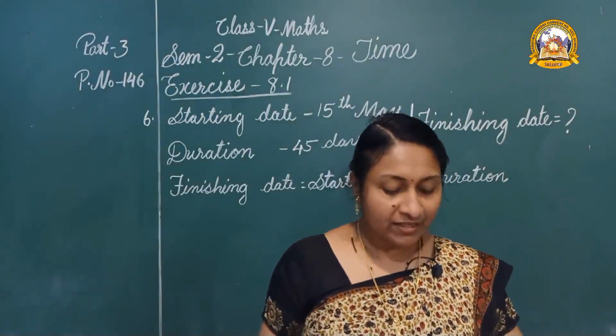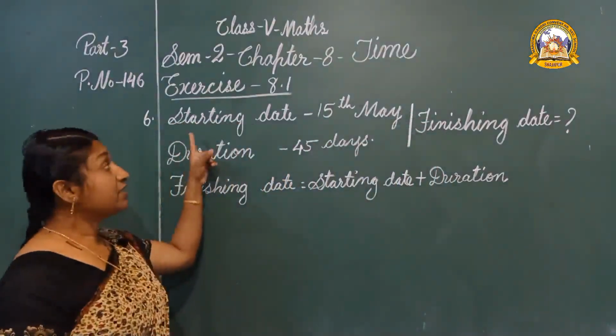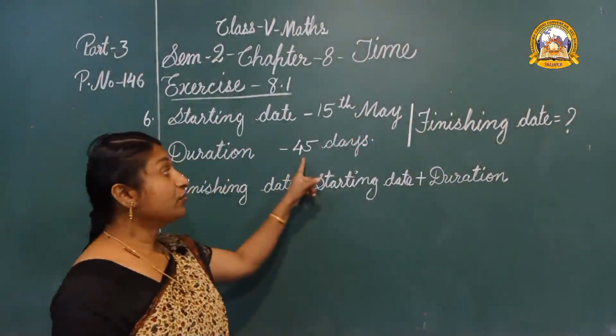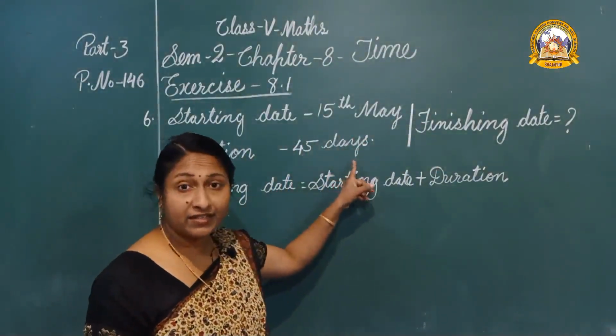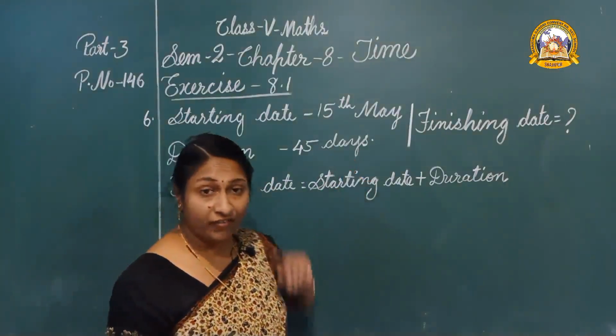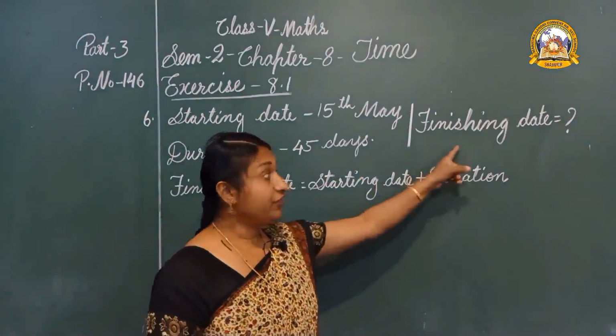Okay, starting date 15th May, then duration 45 days.